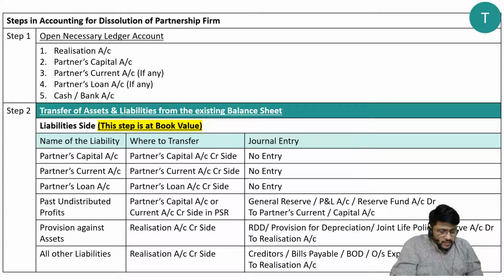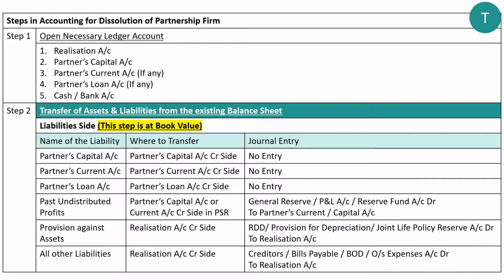Next one, provision against asset. What is the meaning of provision against asset? A simple example of provision against asset is reserve for doubtful debts, RDD. So balance sheet asset side there is an asset, and against that asset we have created some provision.